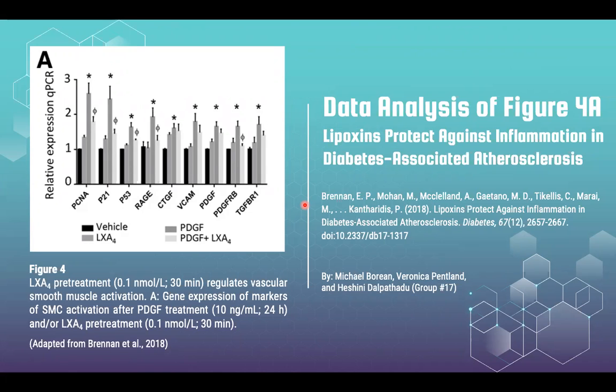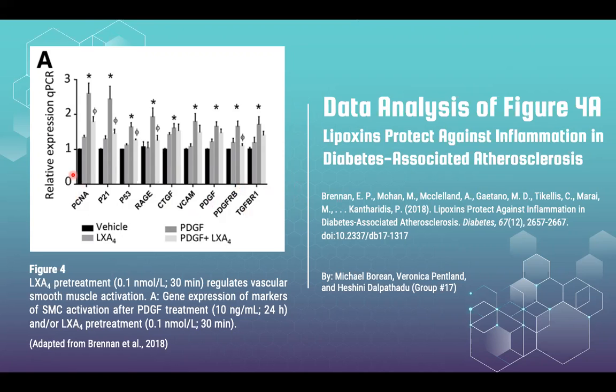Platelet-derived growth factor, or PDGF, upregulates the expression of several genes involved in vascular smooth muscle cell activation. The researchers used quantitative reverse transcription PCR, or qPCR, to assess if LXA4 could attenuate PDGF-induced upregulation of 9 of these genes in vascular smooth muscle cells.